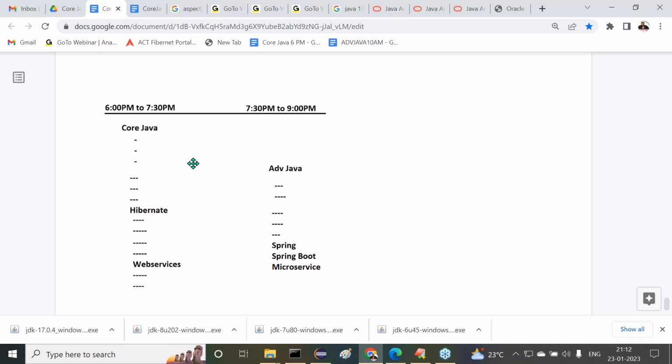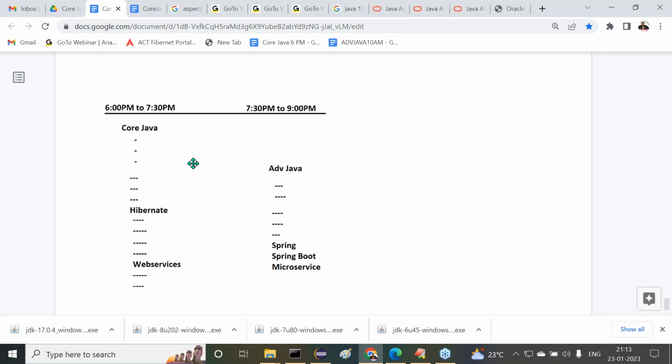But my suggestion is, not at the core Java level, but whenever we are in the Spring framework at least. Why? Because every project is going on with the Spring framework nowadays. So whenever we are in the Spring framework, by that time only we are able to get jobs. We are able to have drives here. At core level, maybe companies will come here, but for the sake of other batches, not for you. Whenever we are in frameworks, there we are eligible to attend for the company.